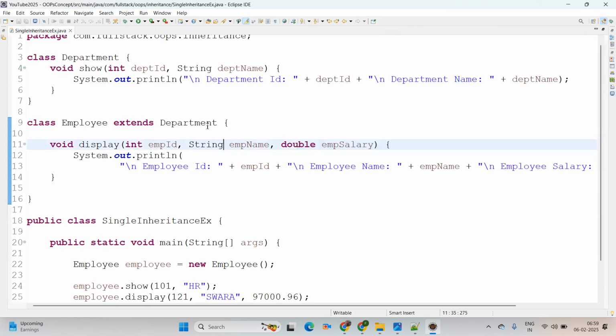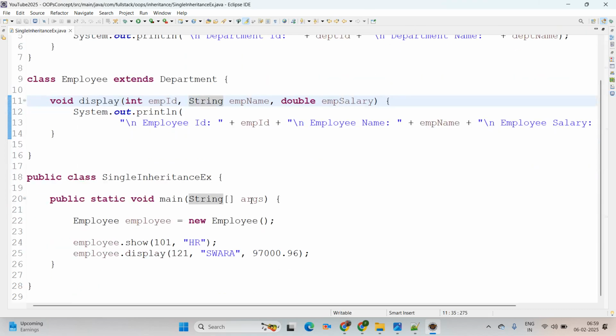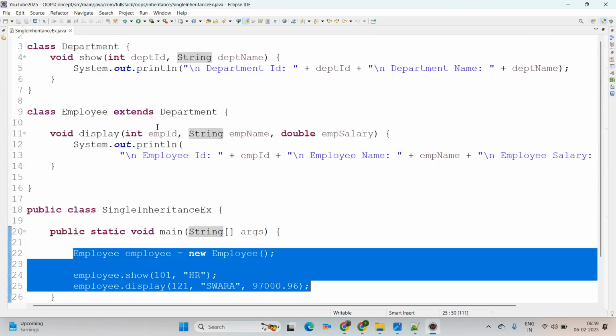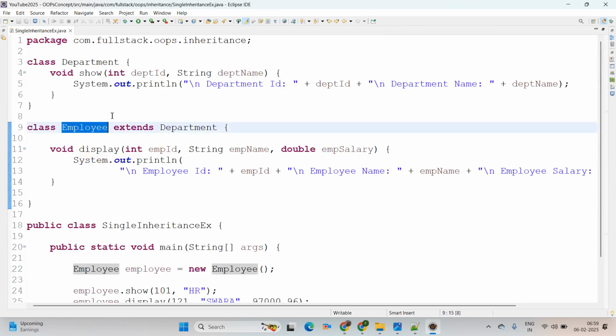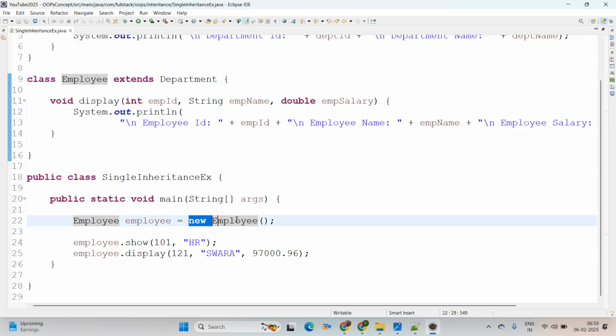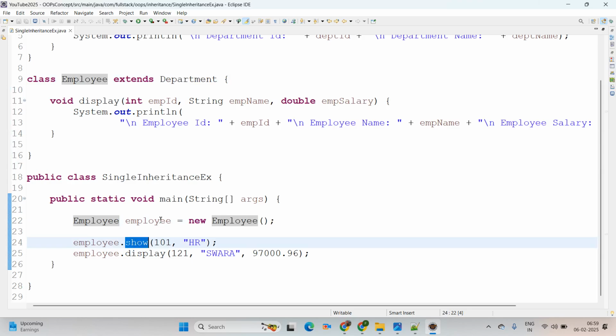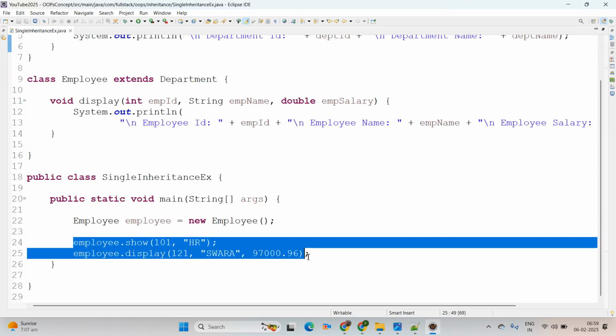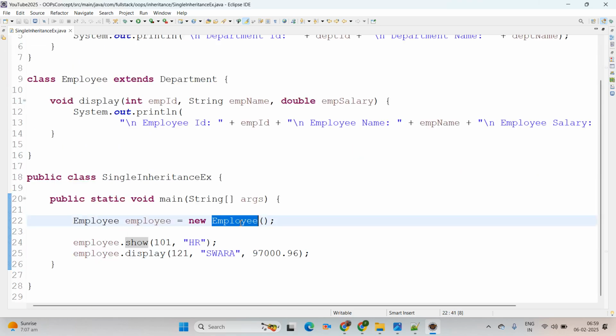It's printing. But from the perspective of real projects, some different scenarios come into the picture. This is a very happy path scenario. Like we have the employee class, the child class. By creating the child class object, we are able to access the properties coming from the parent as well. It means the show method coming from the parent, the department class, but still we are able to access it here. How? Because we have created the child class object, right?